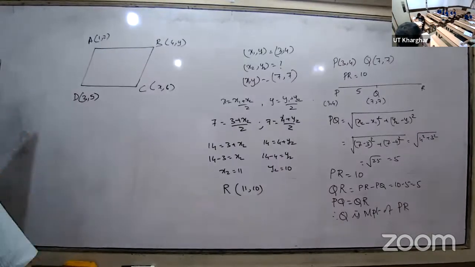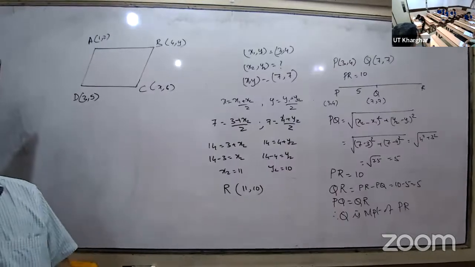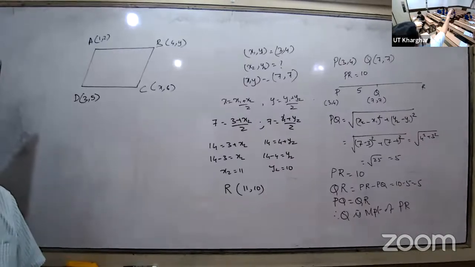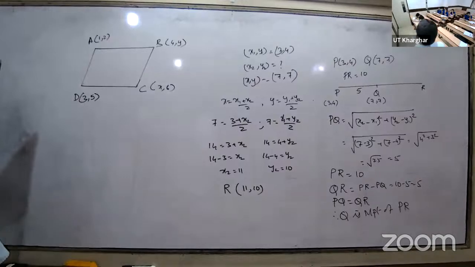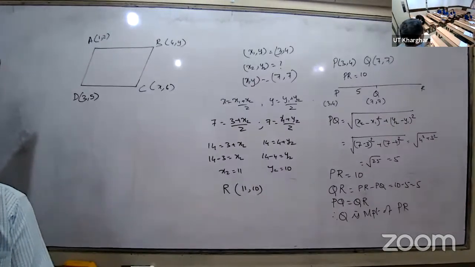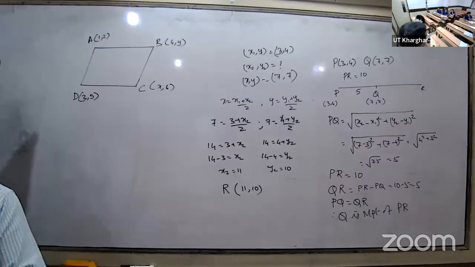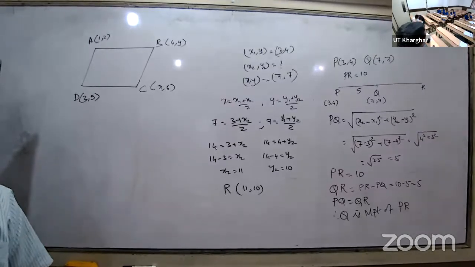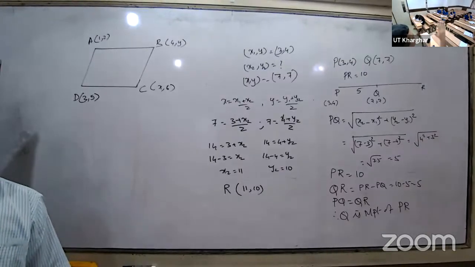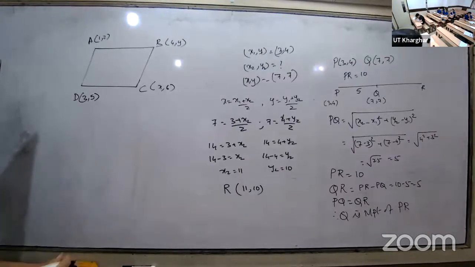There is another property for the parallelogram. Parth, you know what is the other property? About the diagonals of the parallelogram. Diagonals are equal? Not for a parallelogram. Diagonals bisect each other. Do you know what I mean by diagonals bisect each other? Divided into two equal parts.